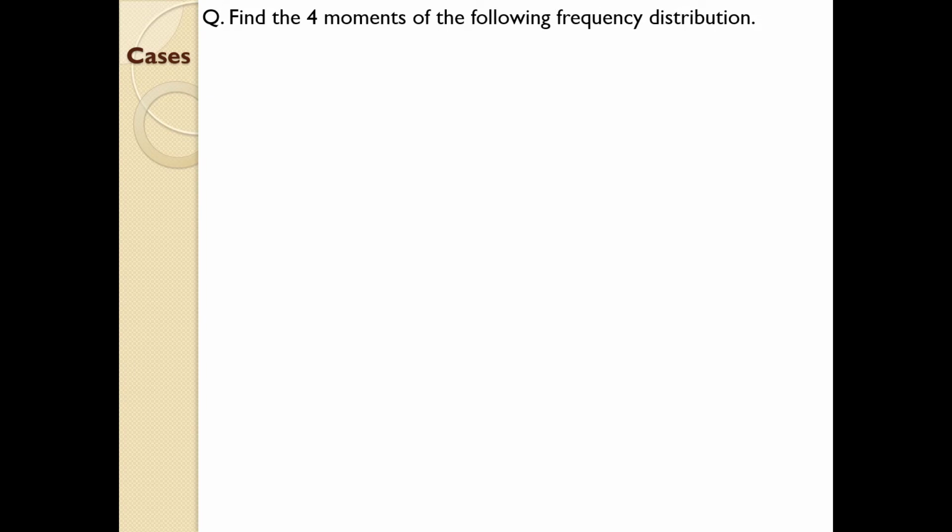Find the four moments from the following distribution. Apart from that four moments, you try to find the coefficient of skewness and measure of kurtosis, and in this case you need to interpret on the details given below. That is the main part, interpretation, because on the basis of values you need to interpret whether the distribution is platykurtic or mesokurtic or leptokurtic, or whether it is positively skewed, whether it is negatively skewed, likewise. We will come to that part.